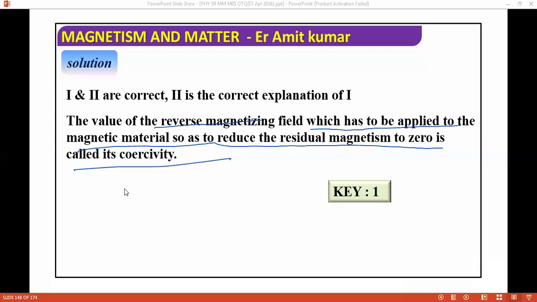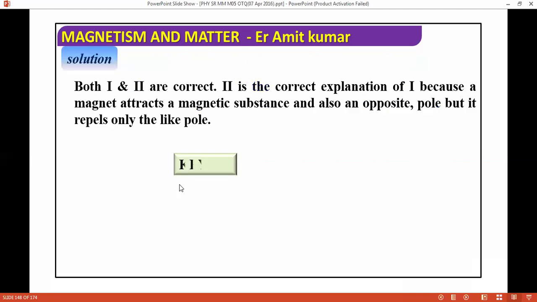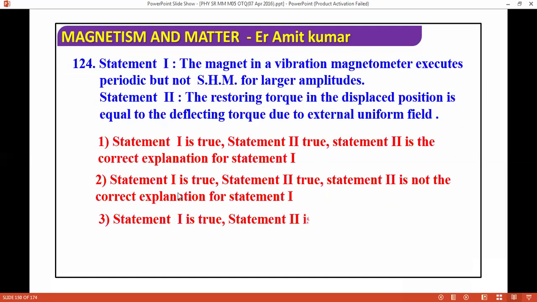Repulsion is the sure test for magnetism. A magnetic material repulses only on like poles. The correct answer for this question is that both one and two are correct. The second is the correct explanation, because a magnet attracts some magnetic substances and also an opposite pole, but it will repulse only like poles. That's why.